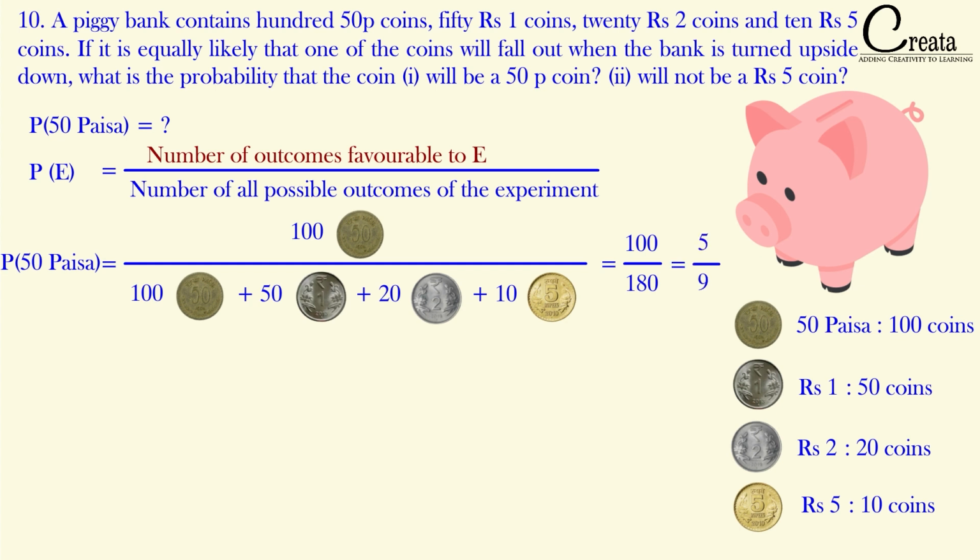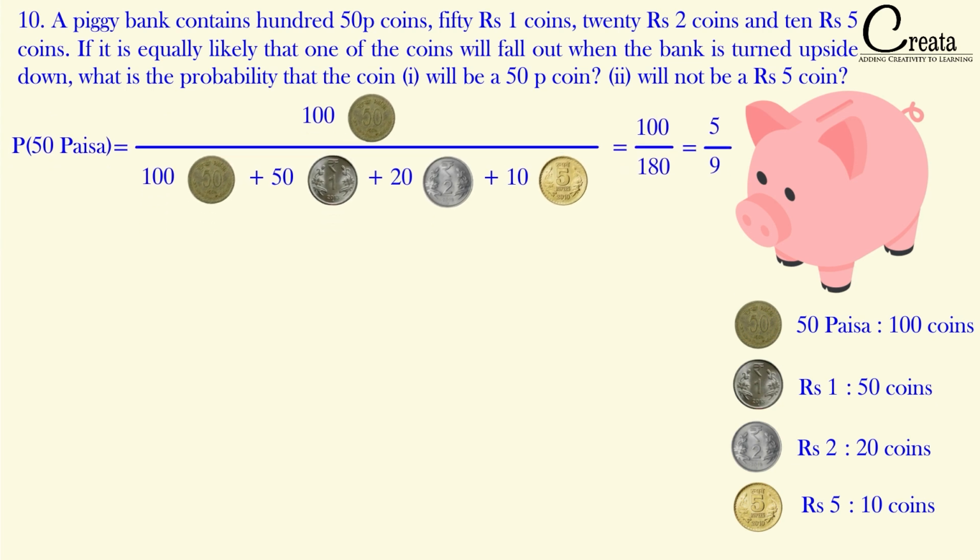Got it? In the second part, we have to calculate the probability that it will not be a rupees 5 coin. Again, we can use the two approaches. In the first approach, we can calculate the probability of rupees 5 coin, and we can use this formula to easily solve the probability of not rupees 5 coin.